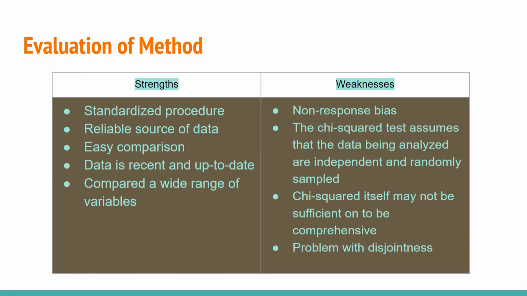One potential weakness is non-response bias, which occurs when the total number of respondents is not the same for each variable, which may cause errors in the analysis. The second is that the chi-square test assumes that all data are being analyzed independently and randomly sampled, which may not be the case in our study. Also, chi-square itself may not be sufficient to provide a comprehensive evaluation of the redistricting plan. Lastly, there is the problem with disjointness, which may be misleading and cause errors in our analysis.